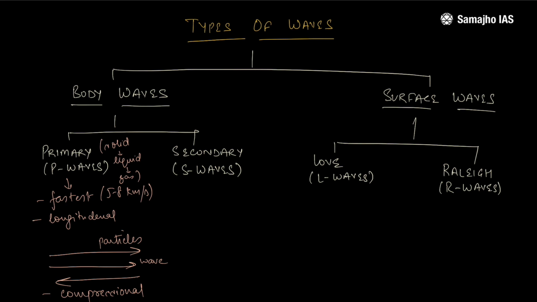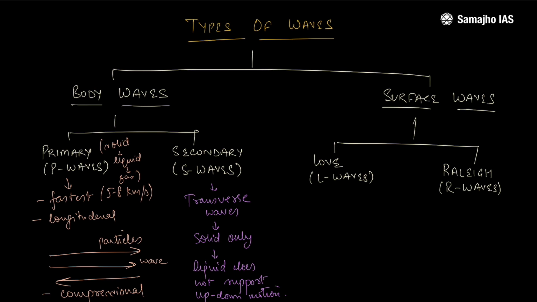It propagates at about 3 to 4.5 kilometers per second. These are also known as transverse waves, as they follow a pattern like a water ripple. They can pass through solid only and not liquid, which is very important. This is unlike the P waves. The reason is that liquid does not support up-down motion or transverse motion.